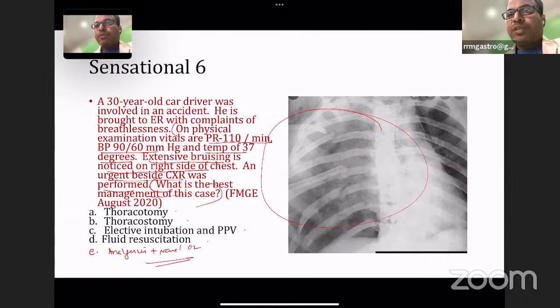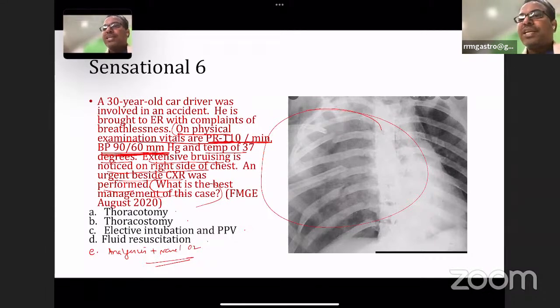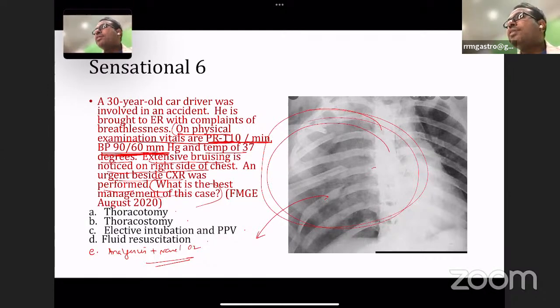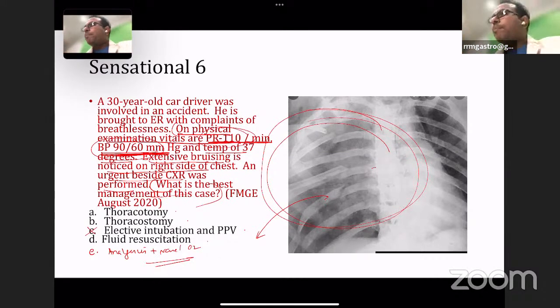But here, if you see on examination, vitals are pulse rate 110, BP 90/60. So the BP is falling, which means he might have what? Extensive bruising in the chest means he might have one more associated problem inside. So the answer is not elective intubation and PPV. That is not the best answer here. Please remember. He is having low BP and increased pulse rate. I'm telling you, this is one of the complications of flail chest.